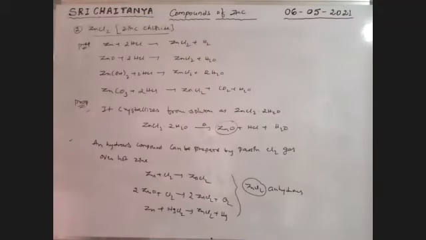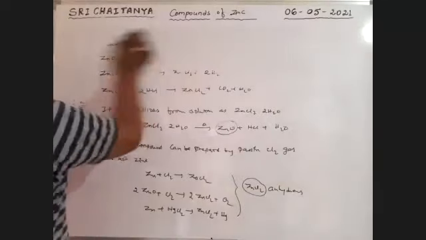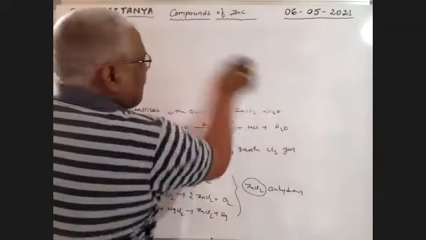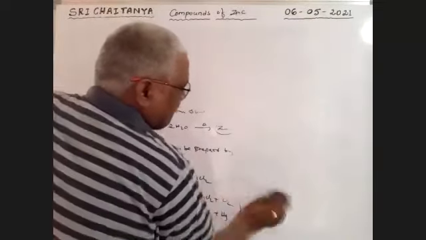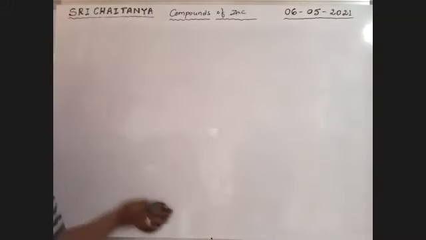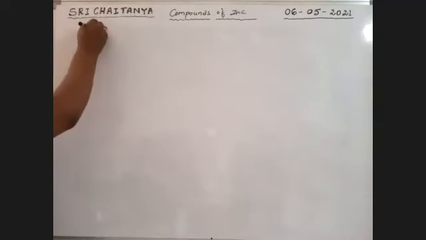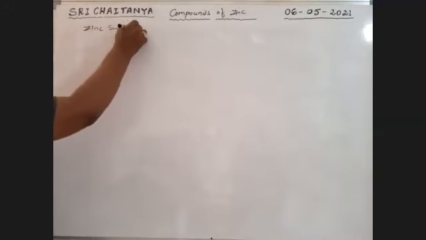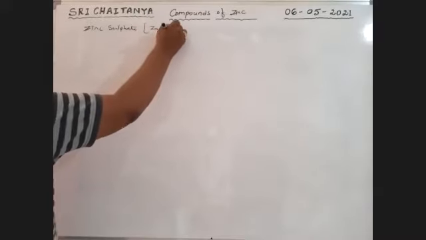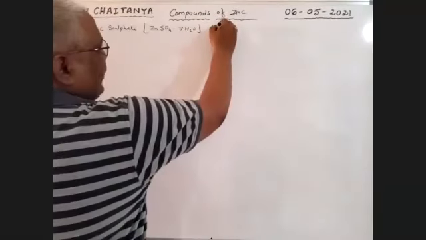Next, third compound. And the most important compound, that is zinc sulfate, ZnSO4·7H2O, which is called white vitriol.